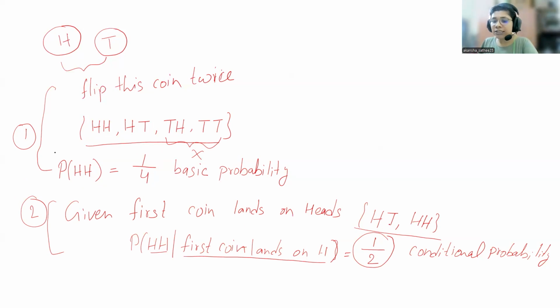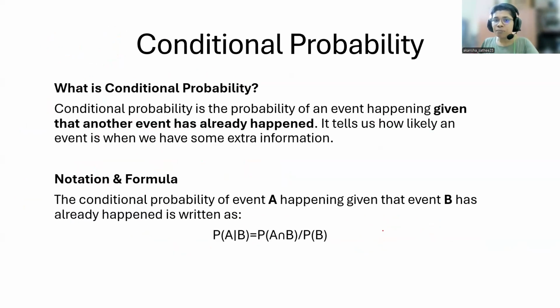So that is what is written in this slide. Now try to read this line again. What it says is: conditional probability is the probability of an event happening given that another event has already happened.